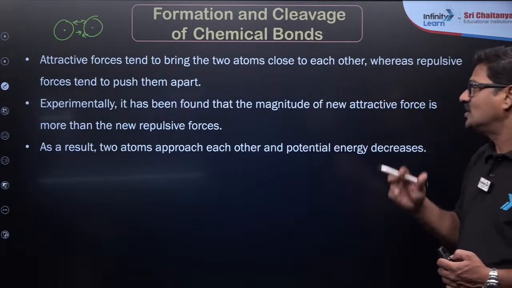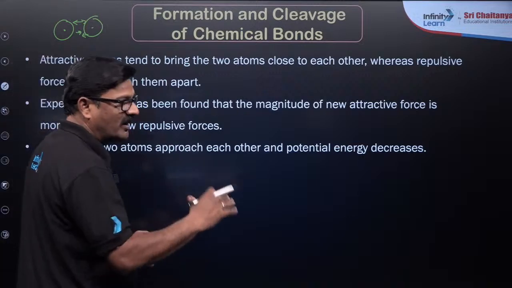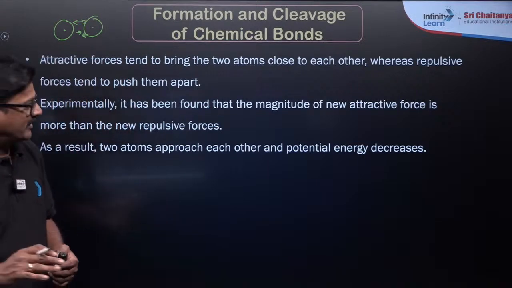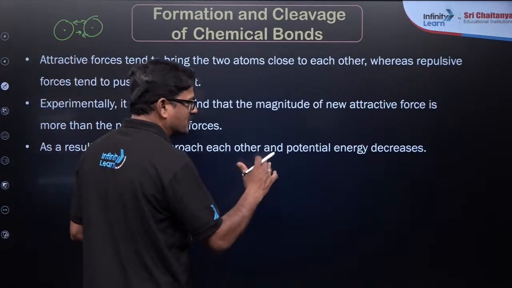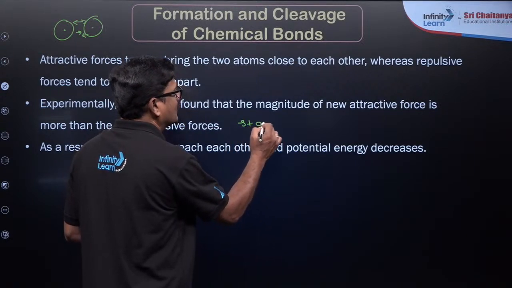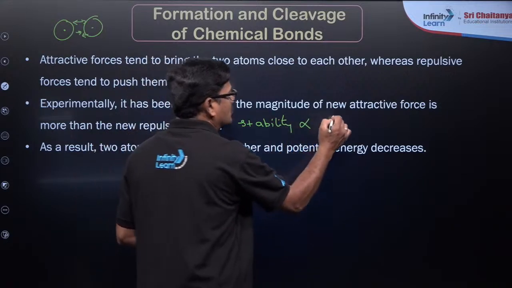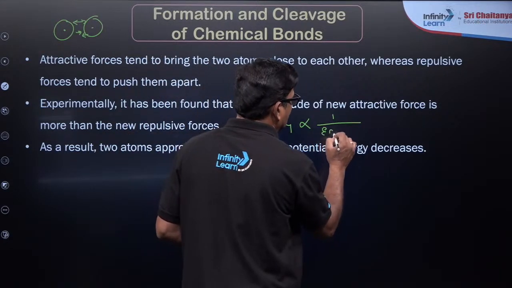And as a result, two atoms approach each other and the potential energy decreases. Why do elements participate in bonding? It all depends upon stability. So the stability of any system is inversely proportional to energy.